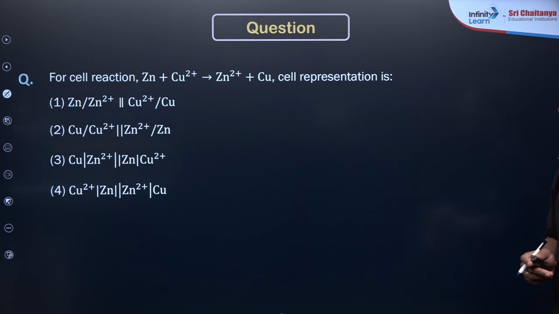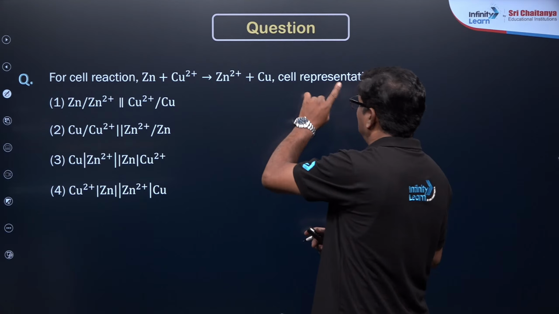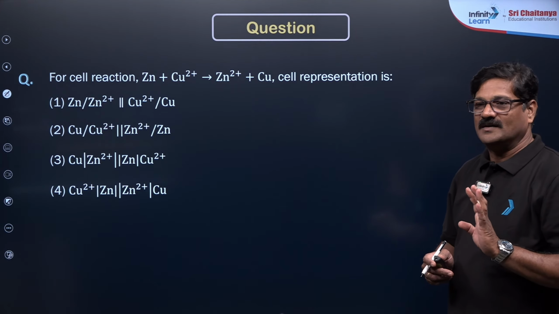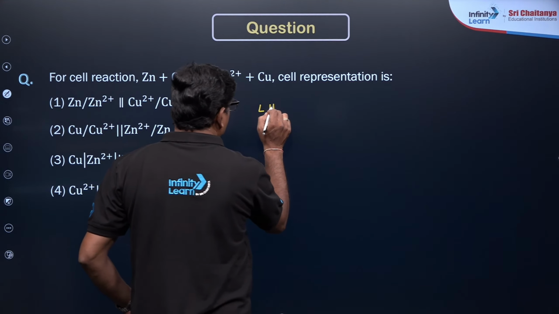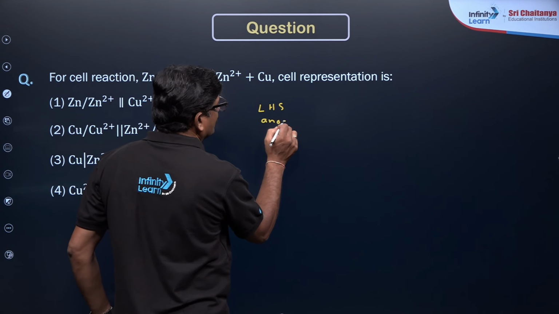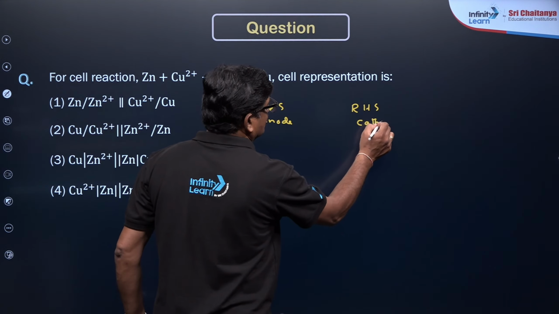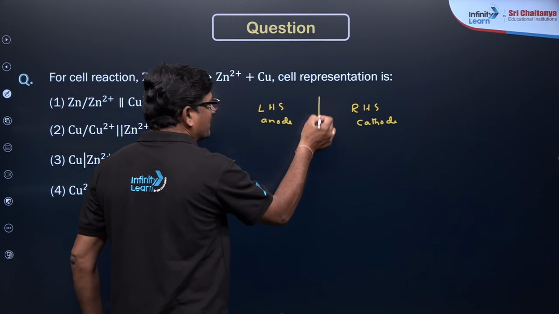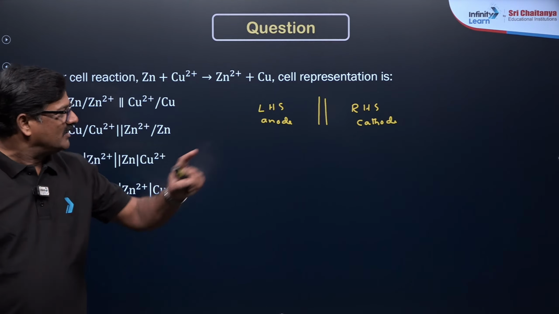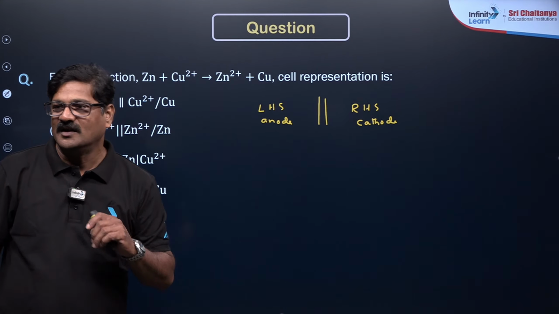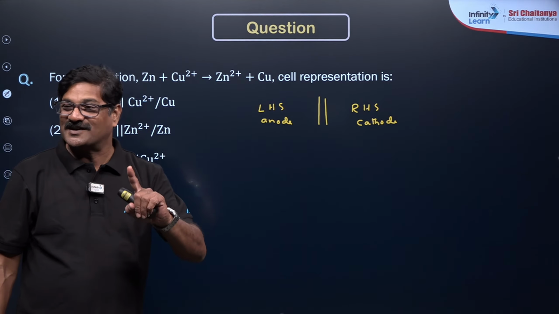Now let us see the cell with zinc, copper 2 plus, zinc 2 plus and copper. According to IUPAC, you write the anode on the left hand side and the cathode on the right hand side, and the anode and cathode are separated by 2 vertical lines. That is the fundamental rule. If you have this fundamental rule in mind, you can do well. Anode, salt bridge, cathode.